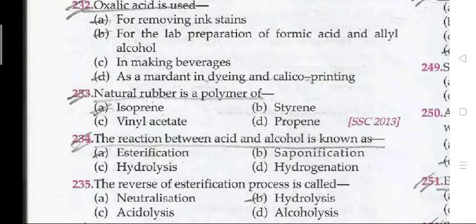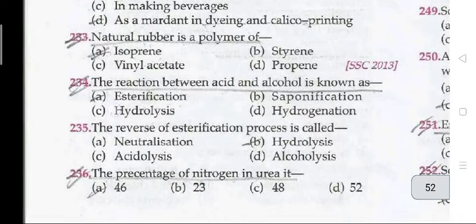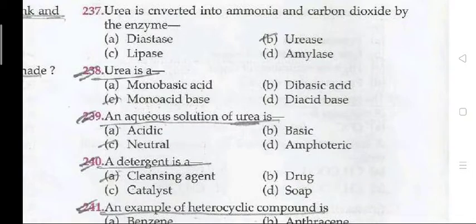The next question: the reaction between acid and alcohol is known as esterification. Next question: the reverse of the esterification process is called hydrolysis. Next question: the percentage of nitrogen in urea is 46%. The next question, 237: urea is converted into ammonia and carbon dioxide by the enzyme urease.